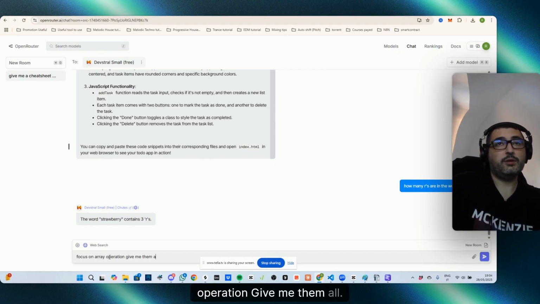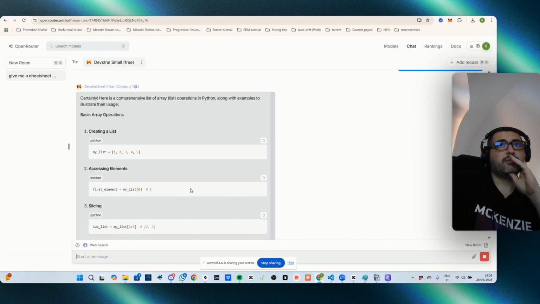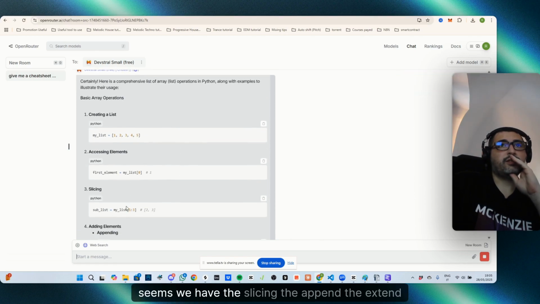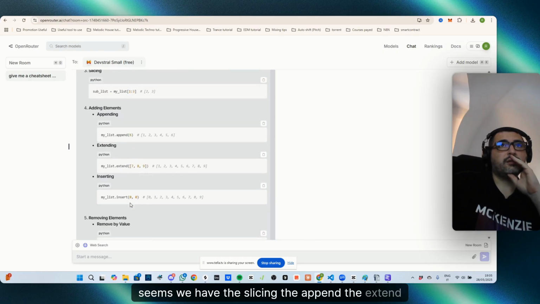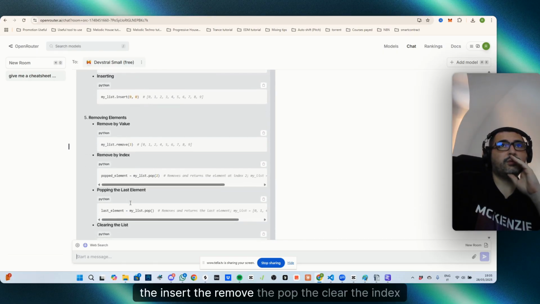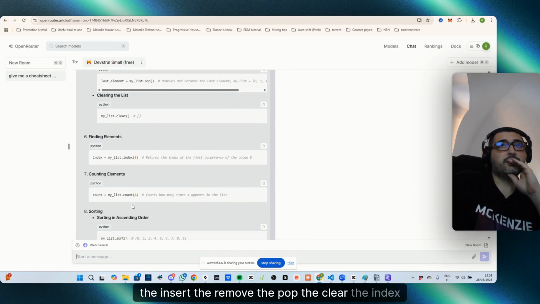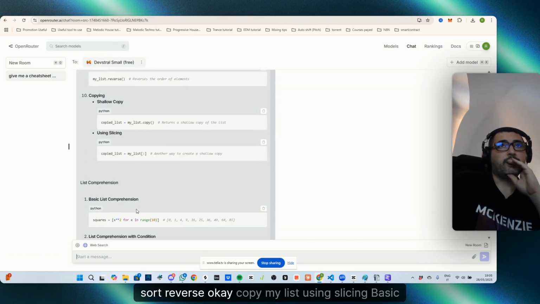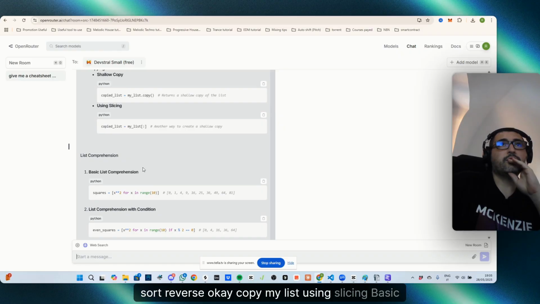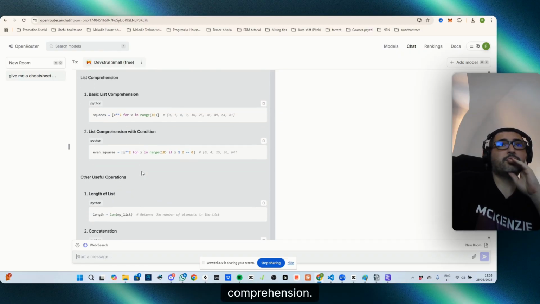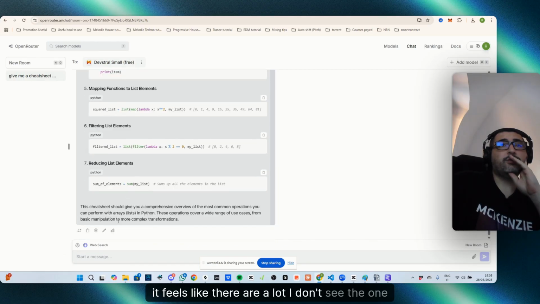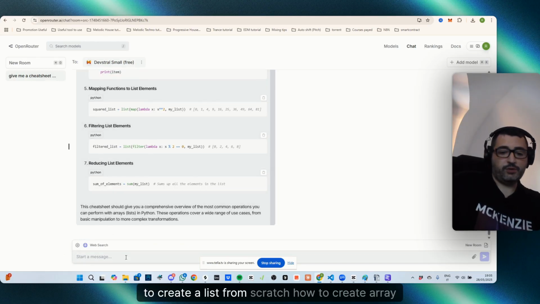Give me them all. We have a list. We have slicing, append, extend, insert, remove, pop, clear, index, count, sort, copy my list using slicing, basic comprehension. Okay, it feels like there are a lot. I don't see the one to create a list from scratch.